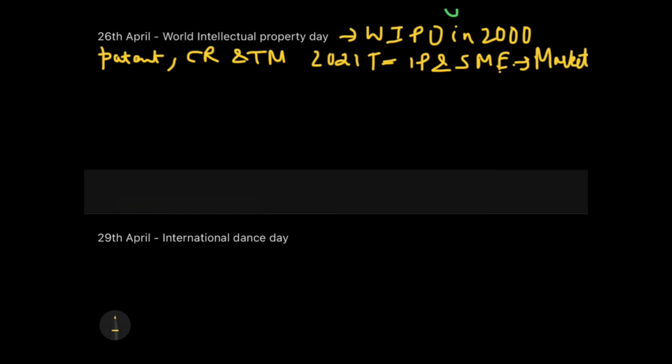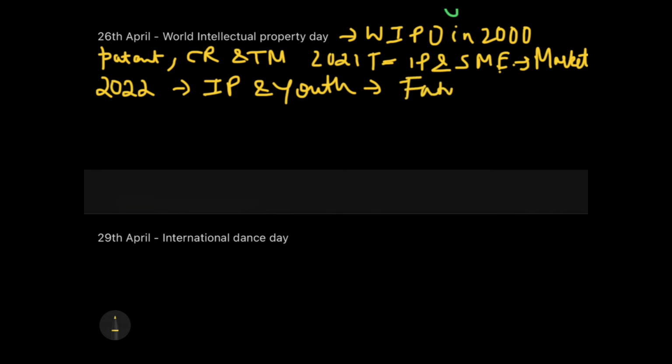Okay, taking the ideas to the market. And 2022 का theme क्या रहने वाला है? 2022 is again going to focus on the IP and the youth innovating for a better future. Okay, so the theme would be IP and youth. You can just remember like this: IP and youth and innovating future. So I'll just write future in the other term. Just need to remember this much.